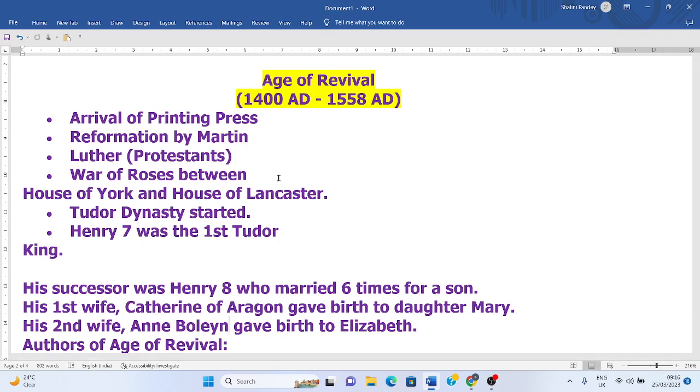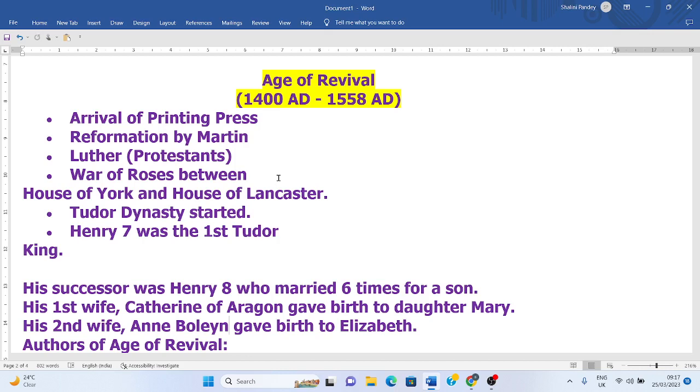The printing press arrived in Europe through Gutenberg, but it was brought to England during this age by William Caxton. Earlier, wood block printing was famous there.